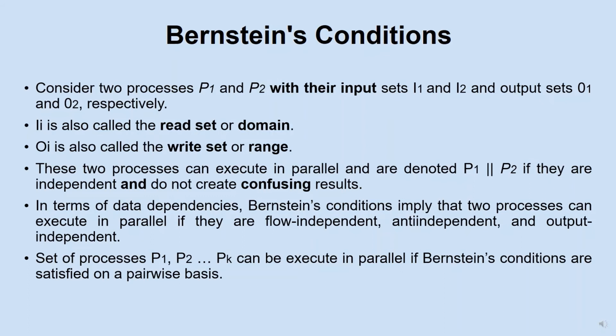These two processes can execute in parallel, denoted P1 parallel P2, if they are independent and do not create confusing results. In terms of data dependencies, Bernstein's conditions imply that two processes can execute in parallel if they are flow independent, anti-independent, and output independent. A set of processes P1, P2 up to Pk can be executed in parallel if Bernstein's conditions are satisfied on a pairwise basis.